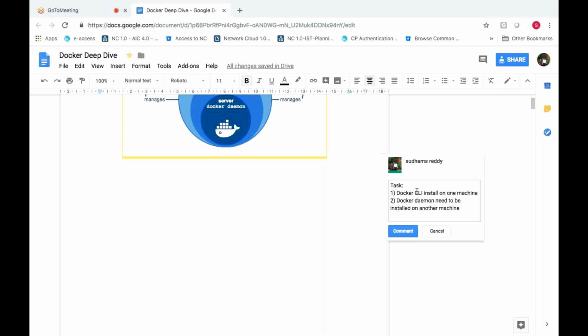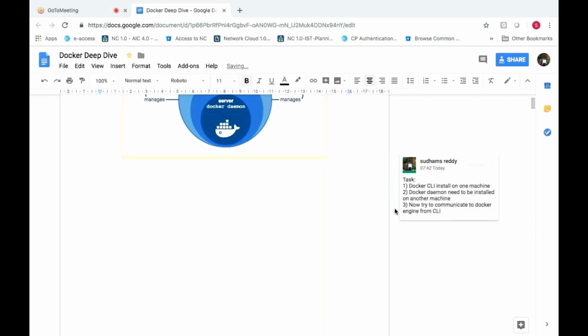Now try to communicate to the Docker engine from the CLI. So this is what you need to try.